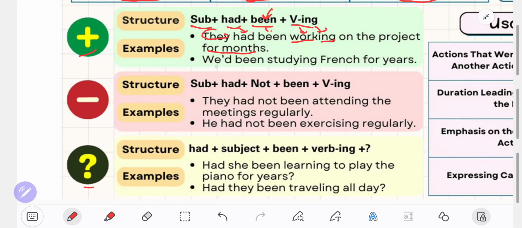Next example, we've been studying French for years. From we had, you can make it short. It becomes like this: we've been studying French for years. This is the same as before. Don't forget to put been, ing, and timing, for years.